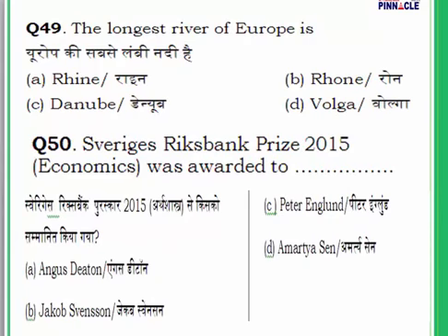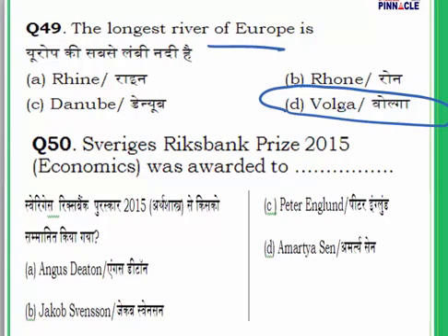Question number 49. The longest river of Europe. If I ever ask anybody the name of a river of Europe, the first answer that they give me is D, ma'am, Volga. Yes, Volga is also the longest river of Europe. In terms of length it is the largest, and also in terms of discharge of water and its watershed area. It flows through the western part of Russia. Very, very important river for Russia, and it is viewed as the national river of Russia. Answer is D. Question number 50.